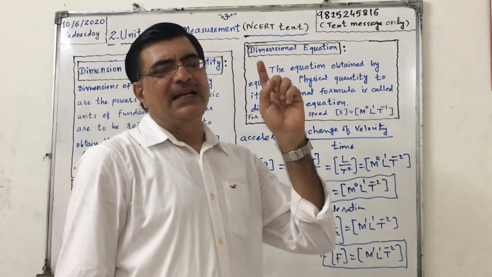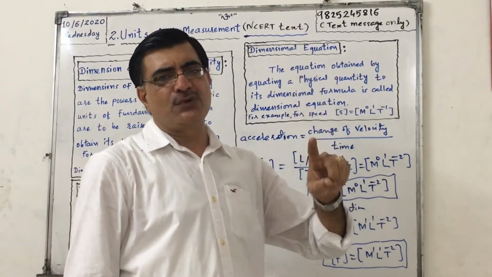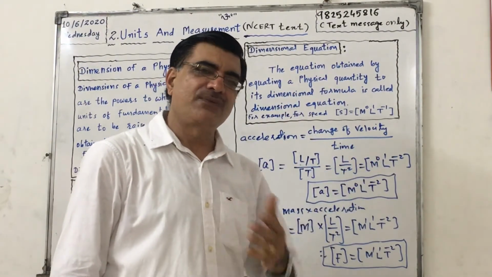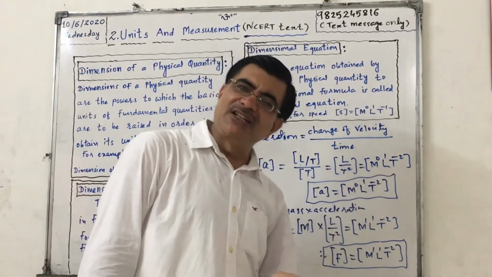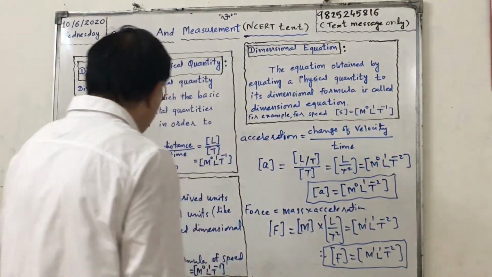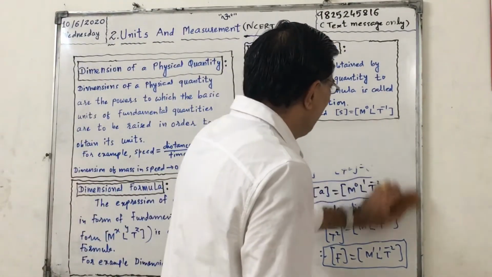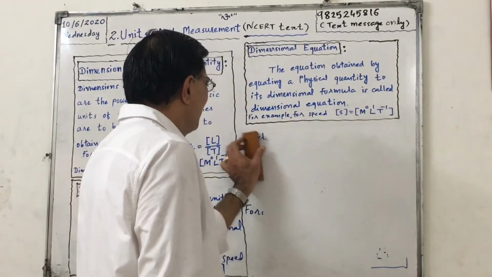The powers are called dimensions. The form m raised to x, l raised to y, t raised to z in square bracket is called dimensional formula. Equating physical quantity with dimensional formula is called dimensional equation. Okay, let us discuss two more today and then you have to prepare.